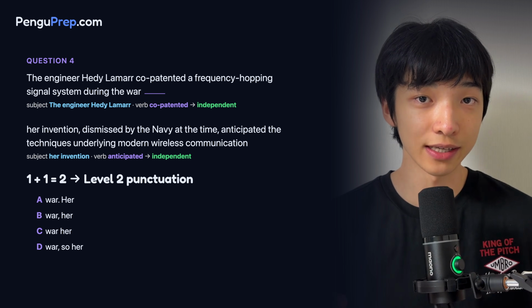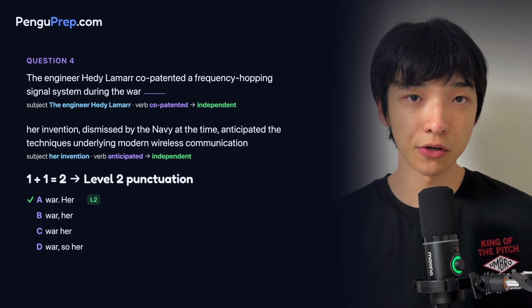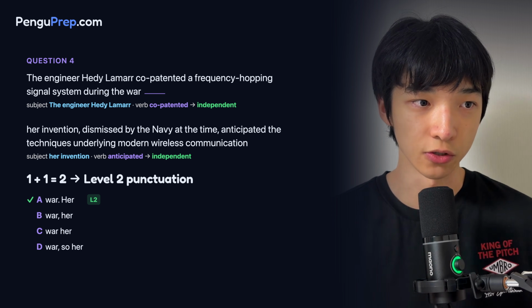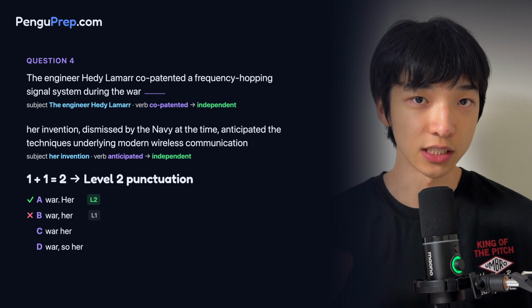Now let's look at the options. A shows a period. A period is a level 2. So this could be the correct answer. B shows a comma. A comma is a level 1, so we cross it out.